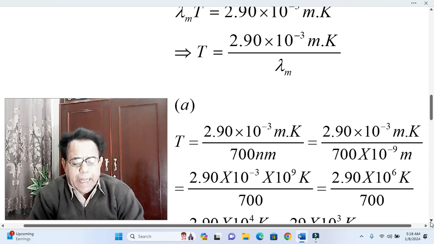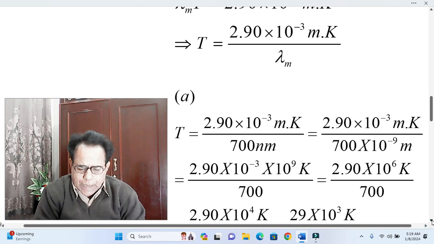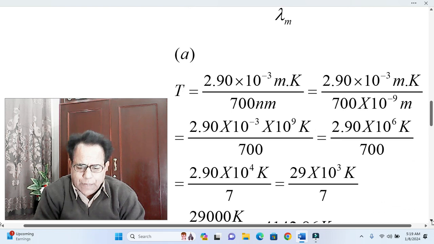Milli and giga are being multiplied, and hence the resultant will be equal to mega or million. Once again, milli multiplied with nano becomes equal to million or mega. So our T becomes equal to 2.90 into 10 raised to the power plus 6 Kelvin divided by 700.